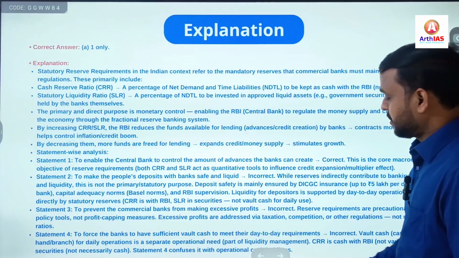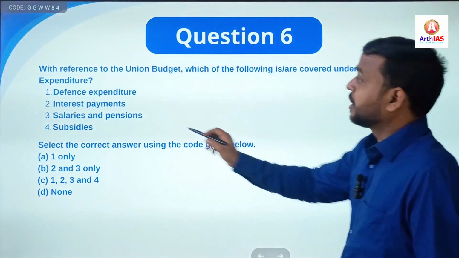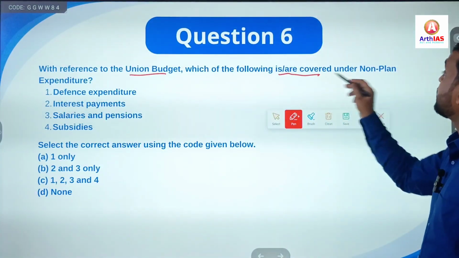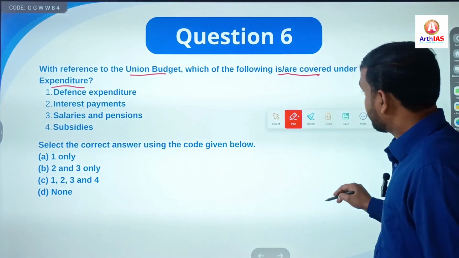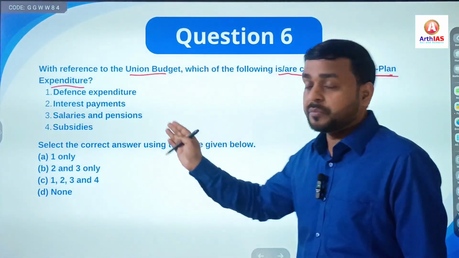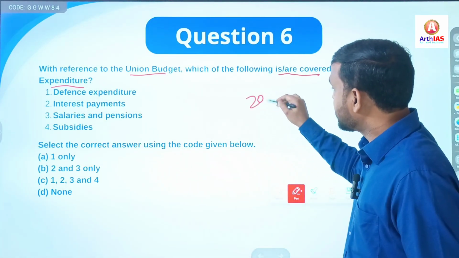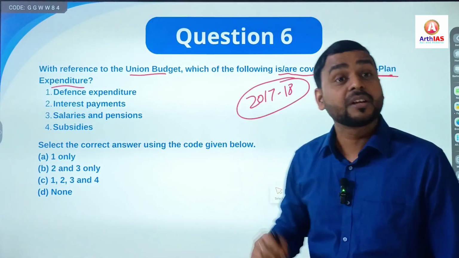Now next question, sixth question. It says, with reference to the union budget, which of the following is or are covered under non-plan expenditure? Again, here I would like to tell you that this division between non-plan and planned expenditure has been discontinued since the budget of 2017-18. Why? Because